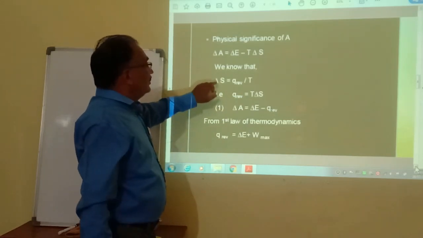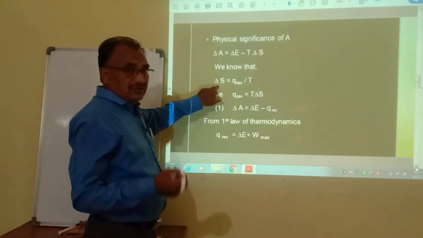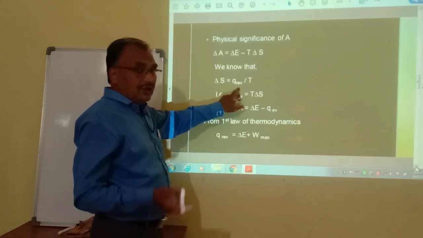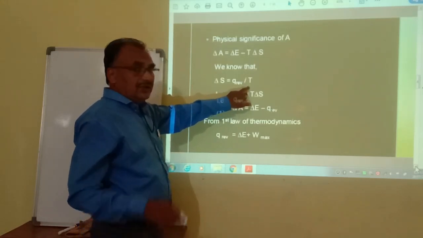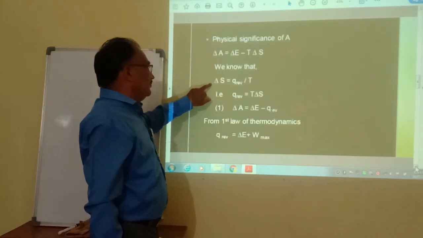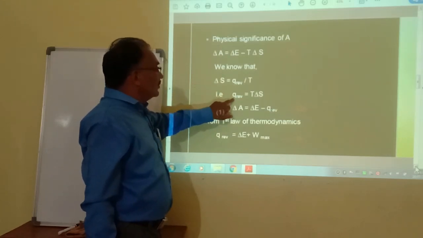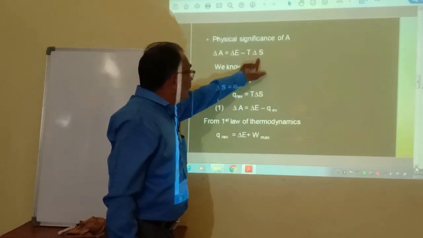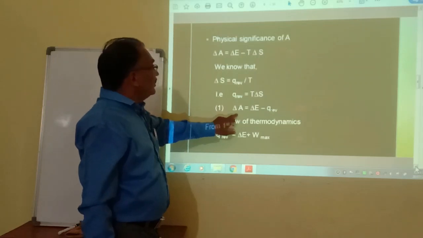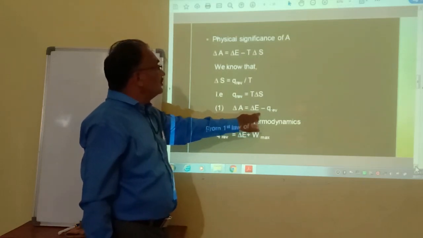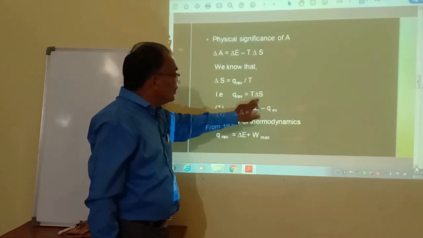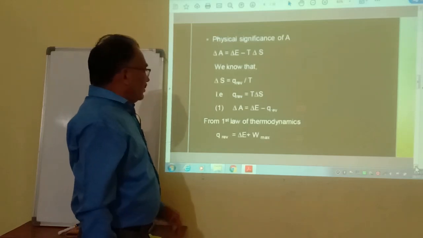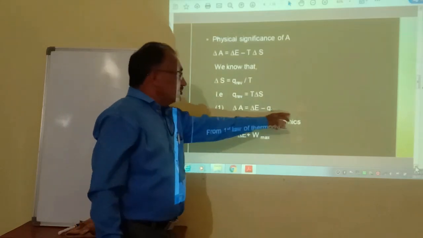We also know that delta S, the change in entropy, is equal to Q reversible at T, meaning heat exchanged reversibly at a particular temperature. Therefore Q reversible is equal to T into delta S. Putting this value into equation 1 comes out to be delta A is equal to delta E minus Q reversible. Instead of T delta S, we can put here Q reversible. This is equation number 2.